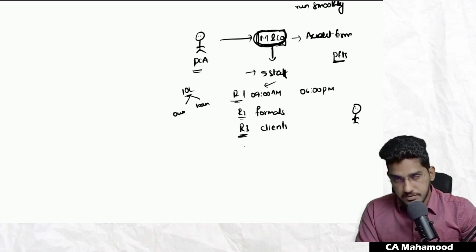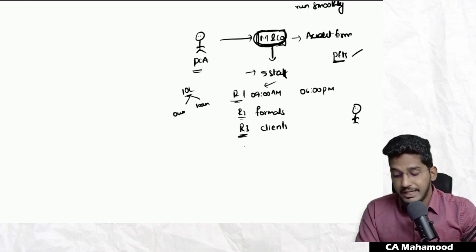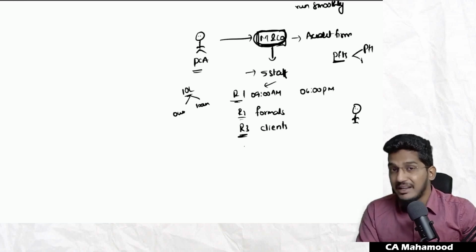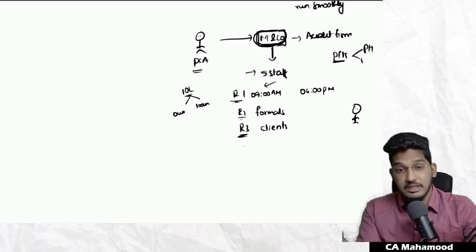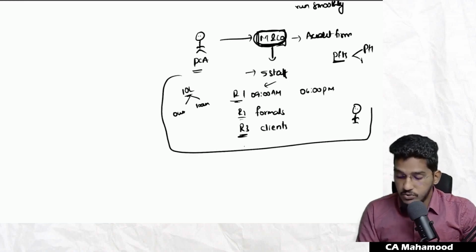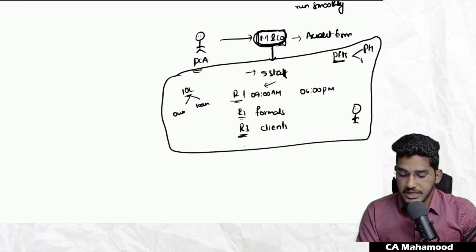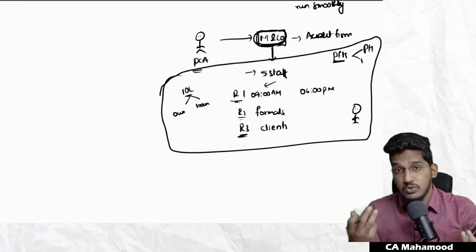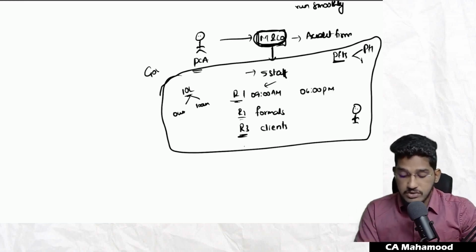What to do with these profits? Should I take these profits home, or should I invest back in the organization itself for further expansion? In order to run my organization smoothly, as you could see here, I am following so many rules and a process of decision making. This entire process I call governance.